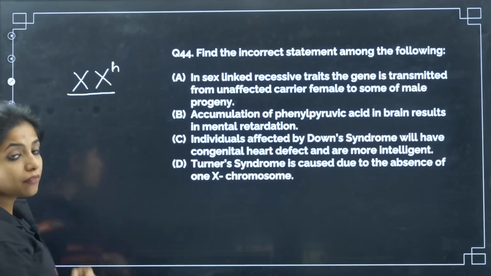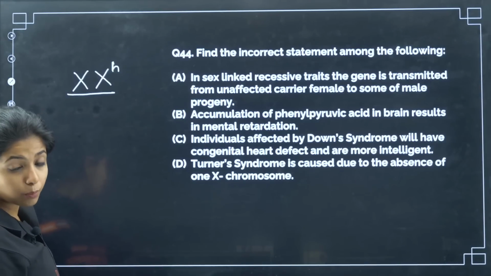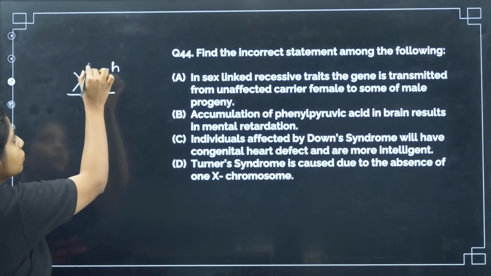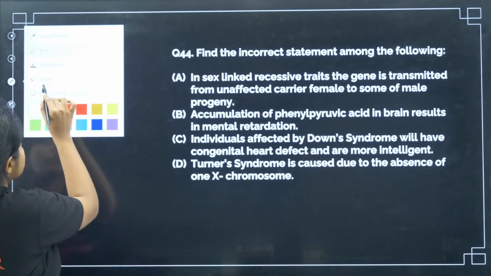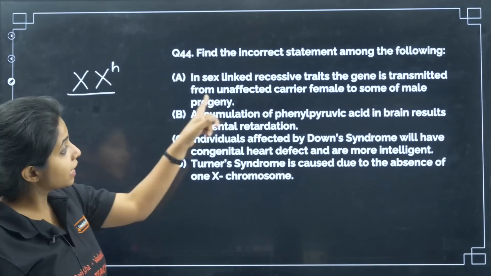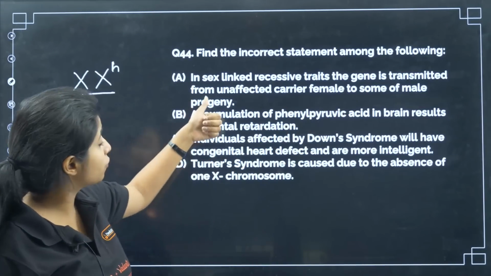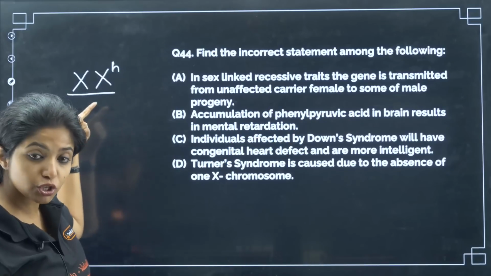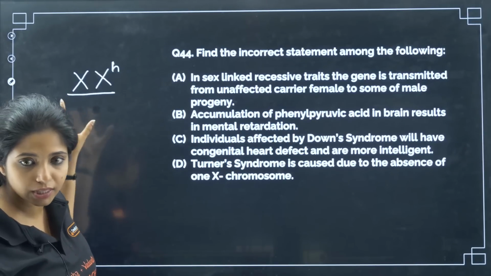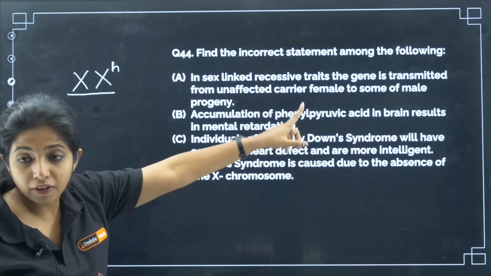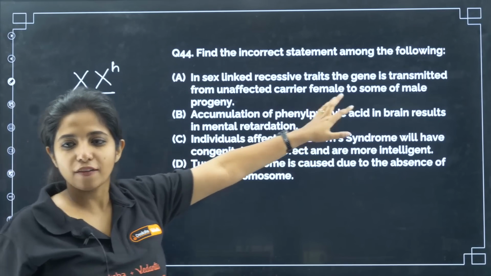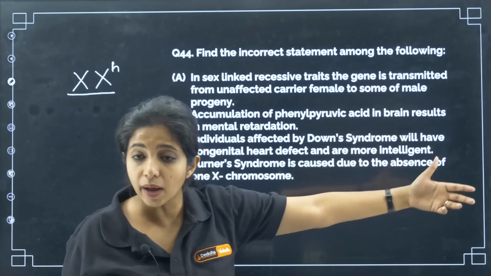Will this person have the disease? No. Why? Because it's a recessive trait. Both of them should be like this, then only it will be expressed. Now the question is, in a sex-linked recessive trait, the gene is transmitted from unaffected carrier mother. So she will be just a carrier, she won't be having the disease unless both of them are affected. Unaffected carrier female is passing this to some of the male progeny.